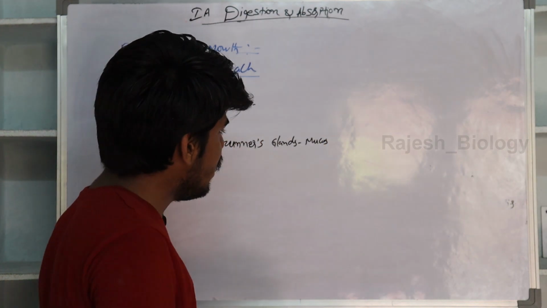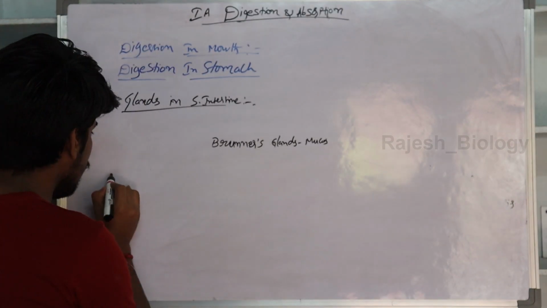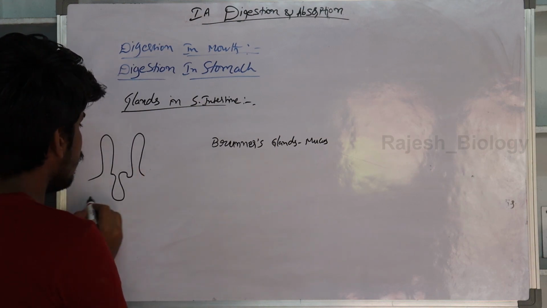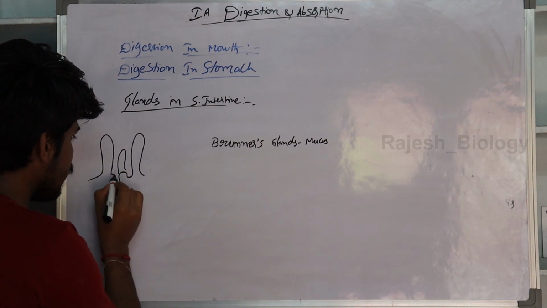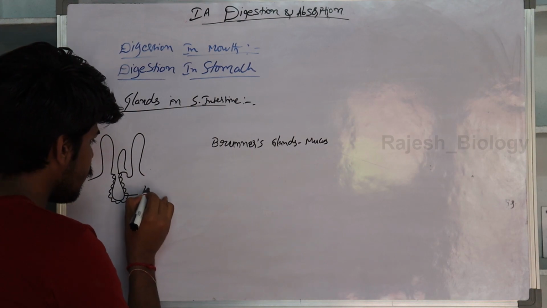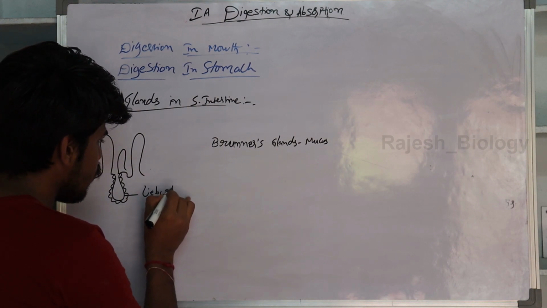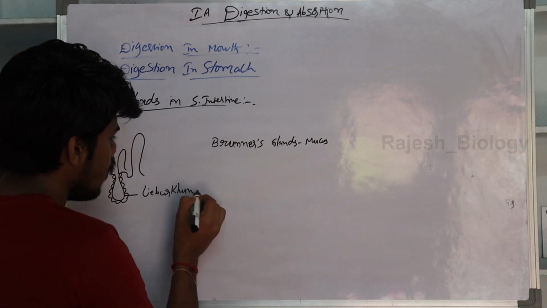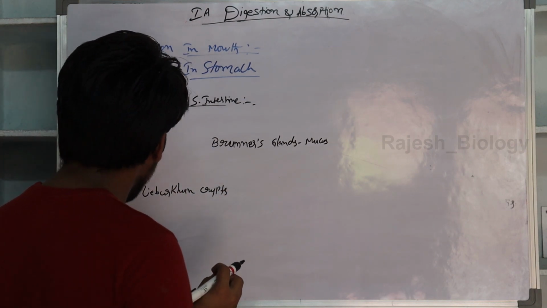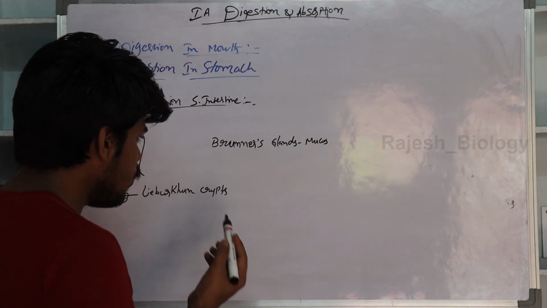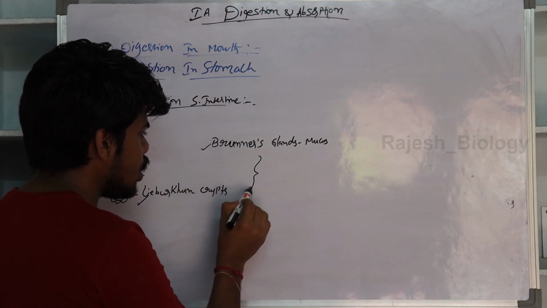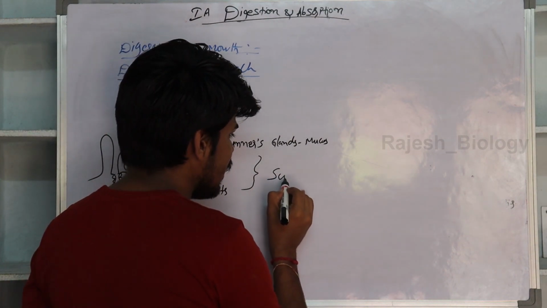And the base of the villi form some crypts. Base of the villi form crypts, and those crypts are known as crypts of Lieberkühn. They also secrete some mucus. The secretion of both crypts of Lieberkühn and Brunner glands constitutes what is called succus entericus.